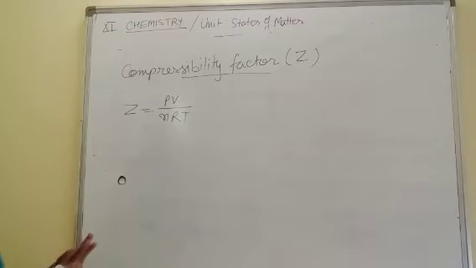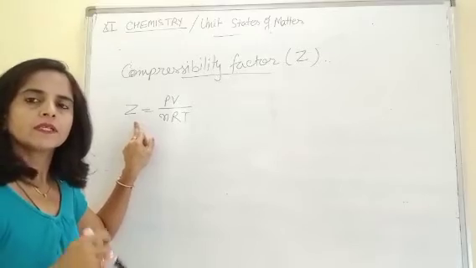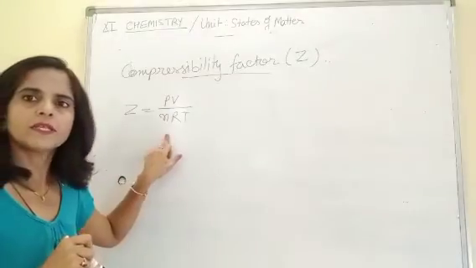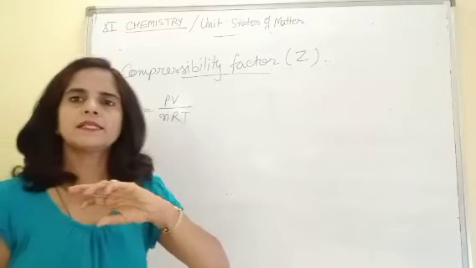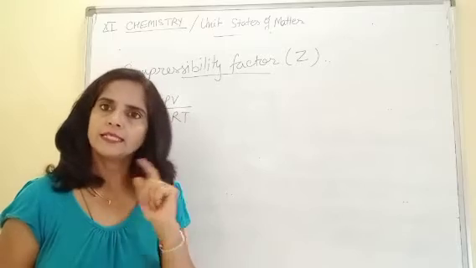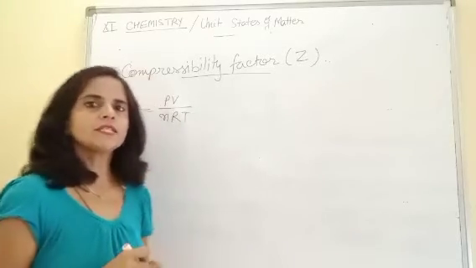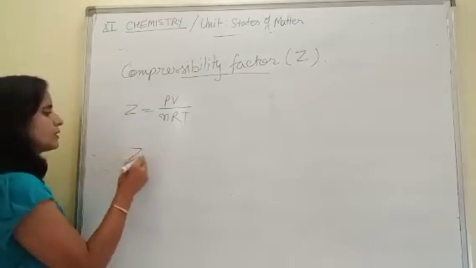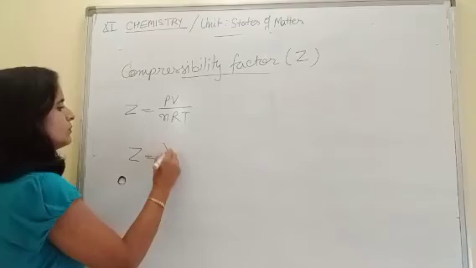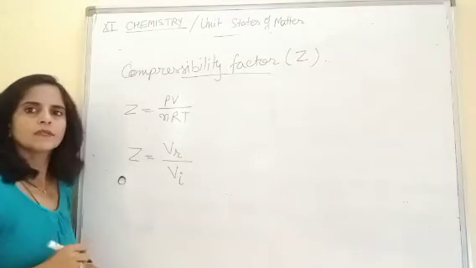So the next point we need to discuss about compressibility factor is this: as one formula is PV upon nRT, the question that comes to our mind is, in this case are these pressure and volume ideal or real? Simply we can check this by using this formula. We know one formula, Z is equal to the ratio of real volume to that of ideal volume.